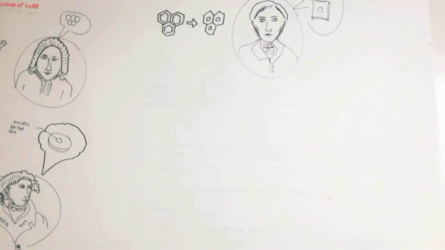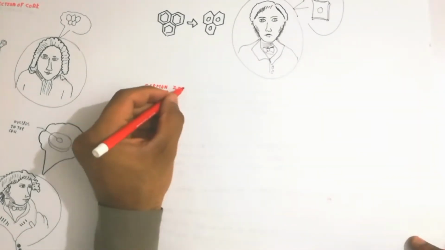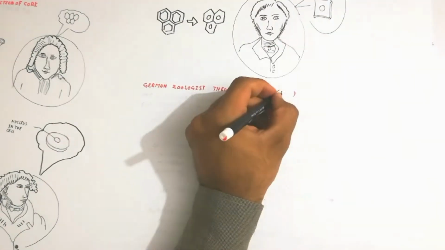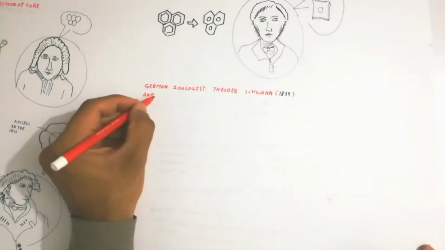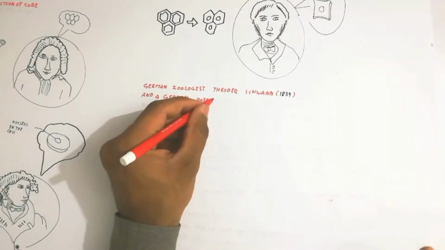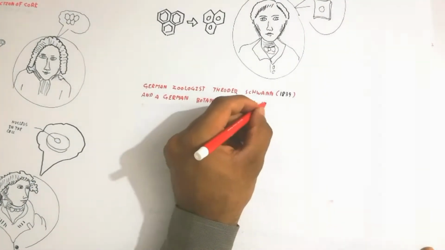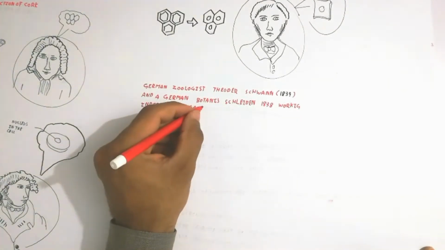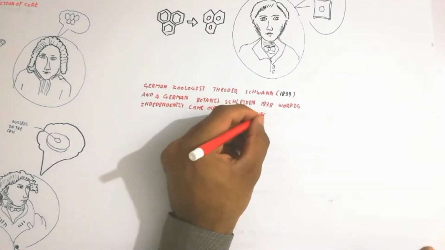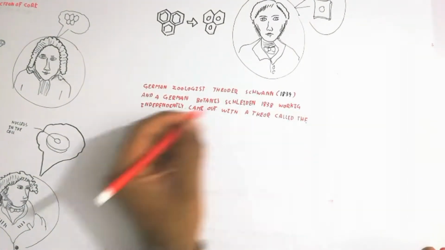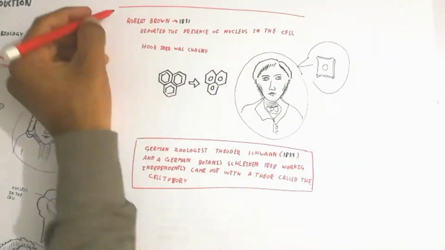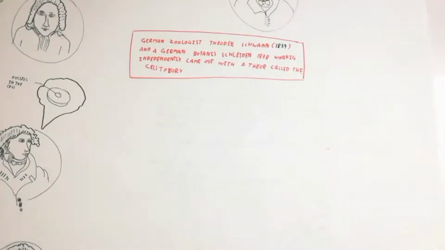Another is the German zoologist Theodor Schwann in 1839 and the German botanist Schleiden in 1838, working independently. They worked independently, not together, and came out with an amazing theory called the cell theory. That's the basic, important cell theory. Their cell theory is very strong and explainable, so according to this theory we will discuss here.